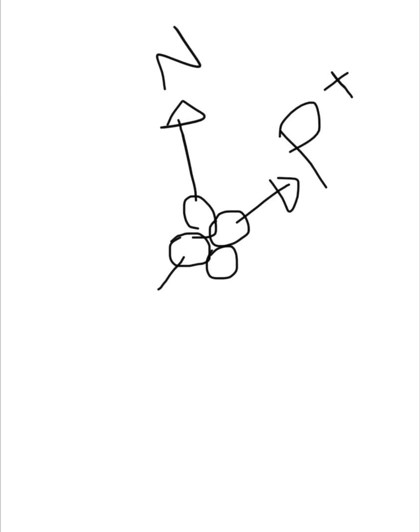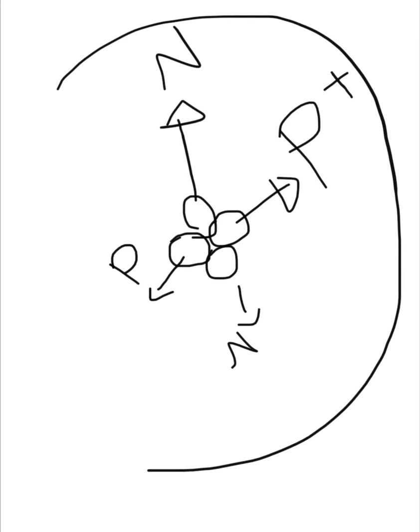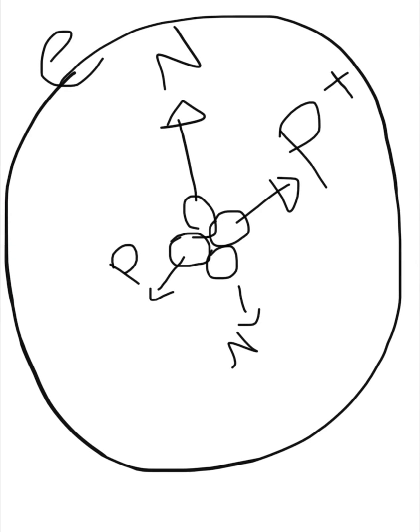This one is a proton too, and that one is a neutron too. Okay, around the nucleus we have an orbit. On the orbit we have another subatomic particle, electrons, with a negative charge.